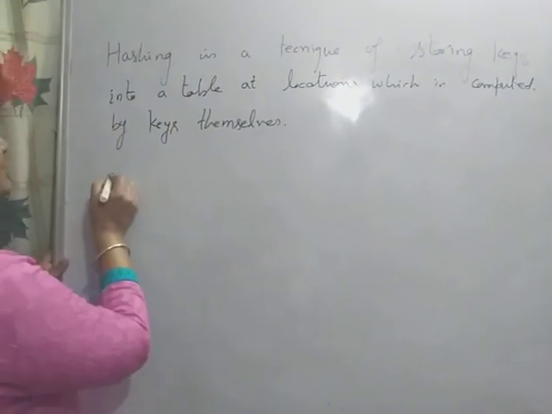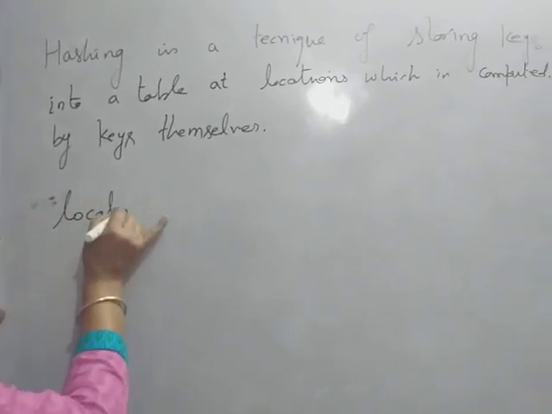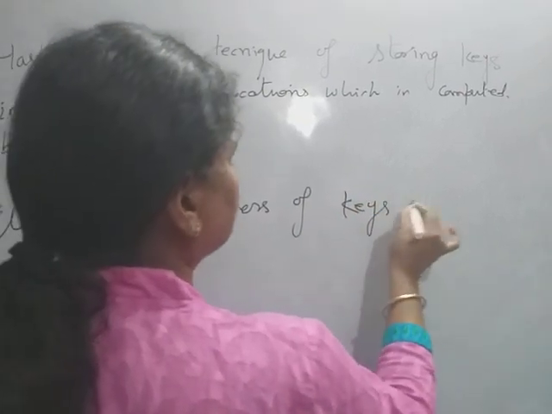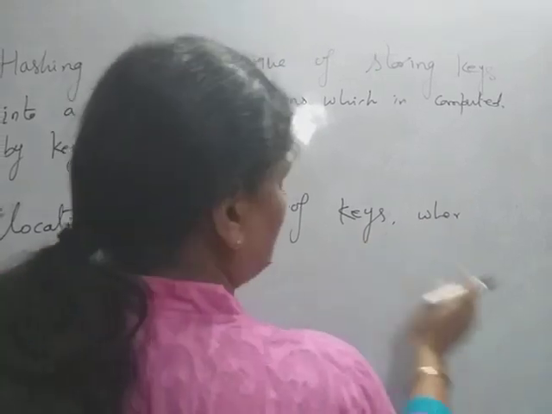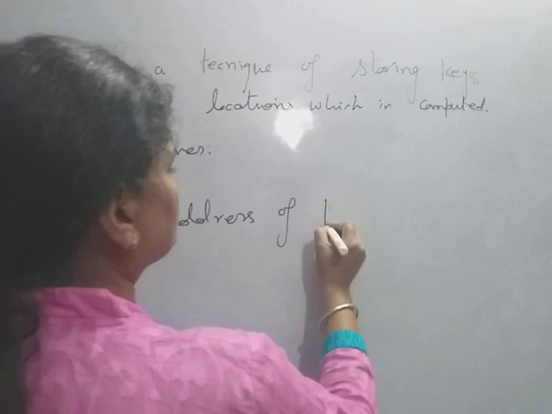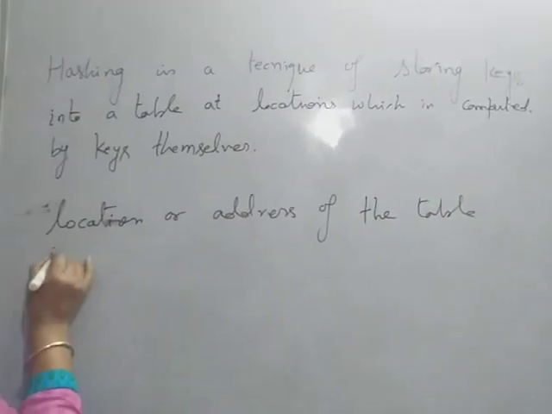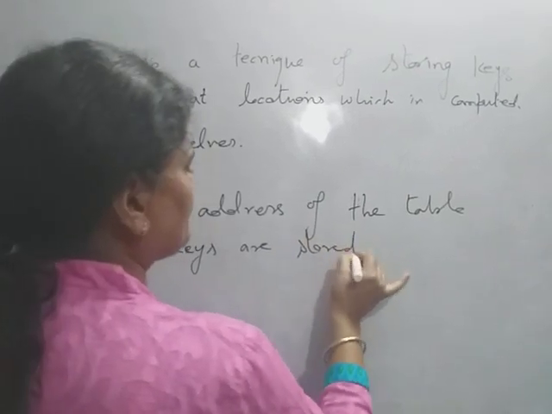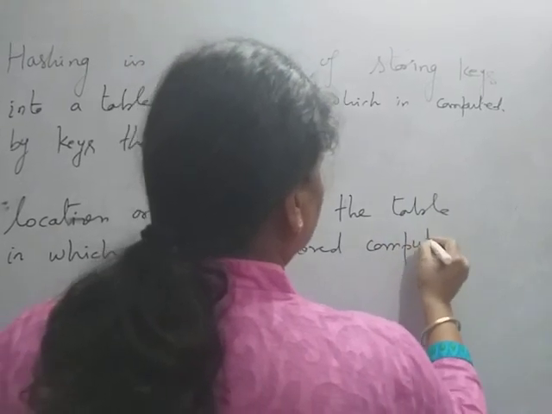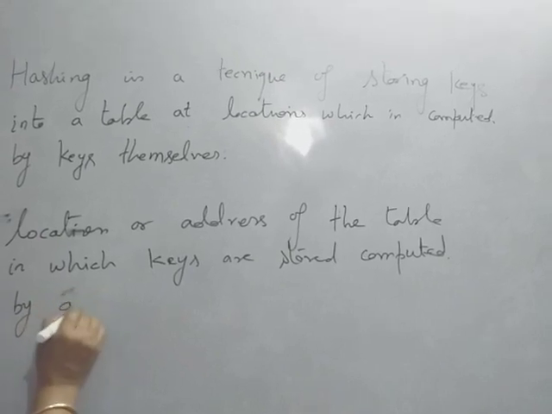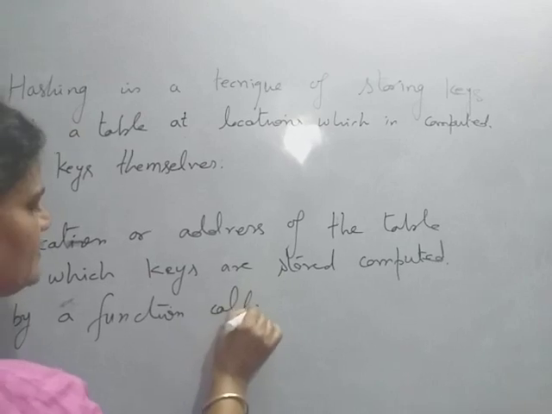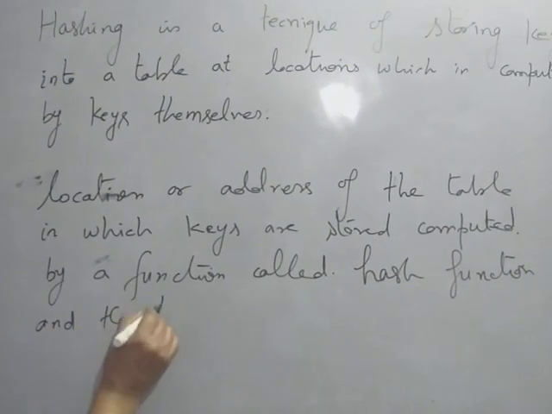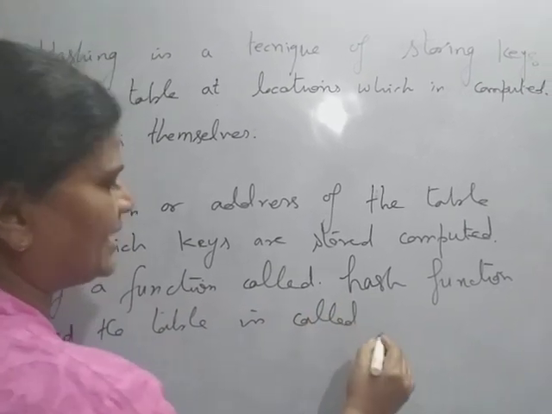The location or address of keys, where the location or address of the table in which keys are stored, is computed by a function called hash function, and the table is called hash table.